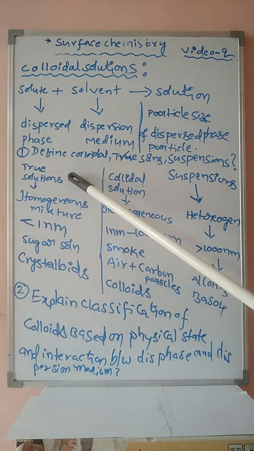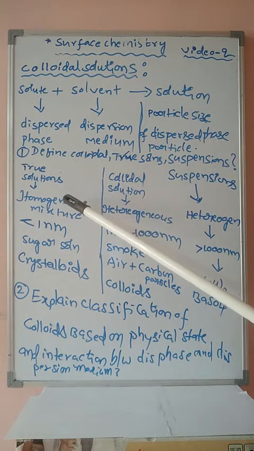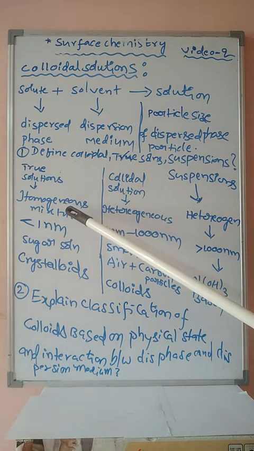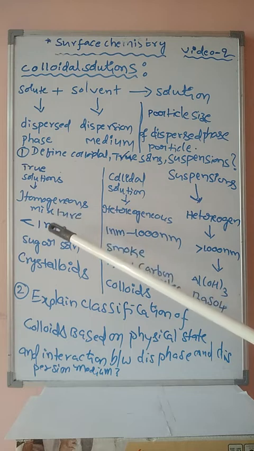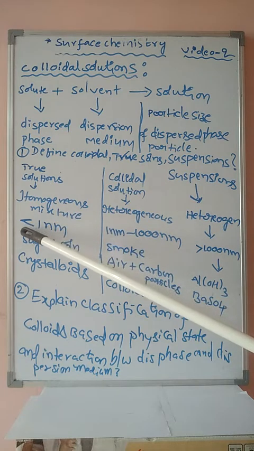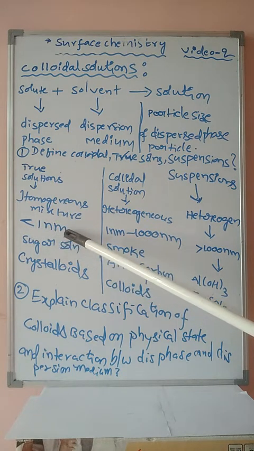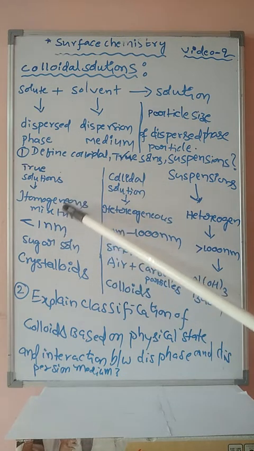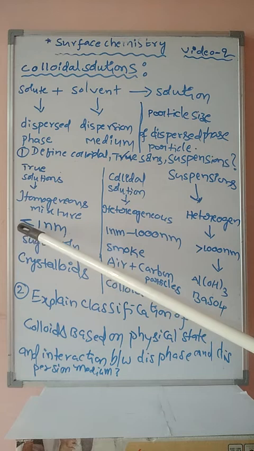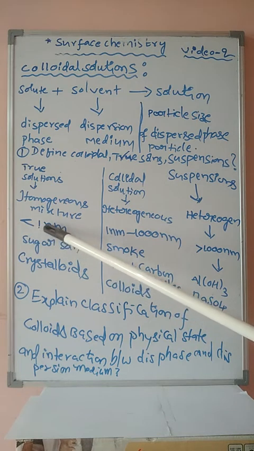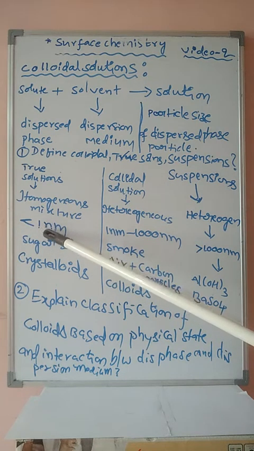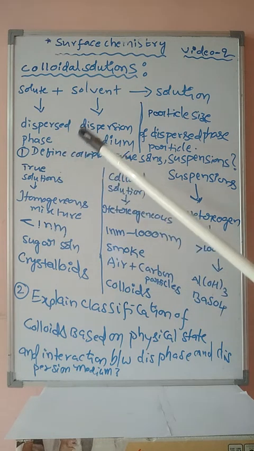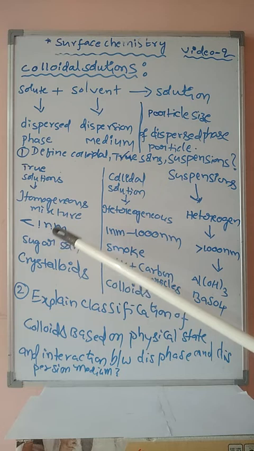True solutions are homogeneous mixtures in which the particle size of the dispersive phase is less than 1 nanometer. Example: sugar solution.